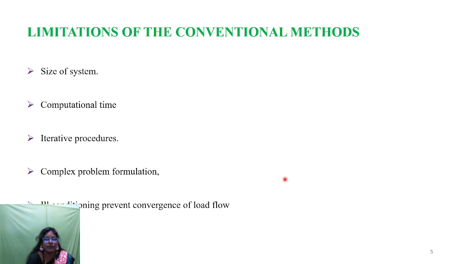Also, one important factor is ill conditioning. Ill conditioning means that all the load flow techniques have a Jacobian matrix. If the Jacobian matrix becomes 0, then it fails to converge the load flow solution. So this is one main drawback: ill conditioning. If the system is ill conditioned, it fails to converge to the load flow solution.